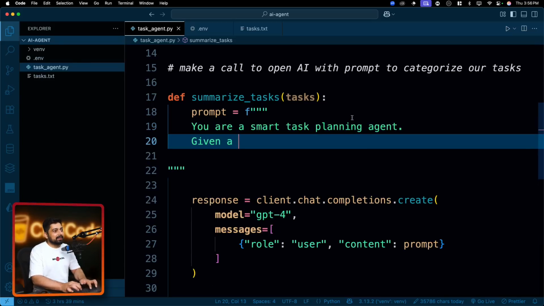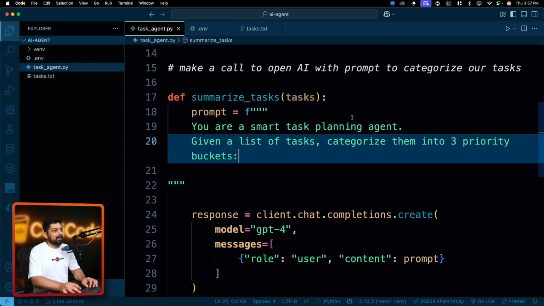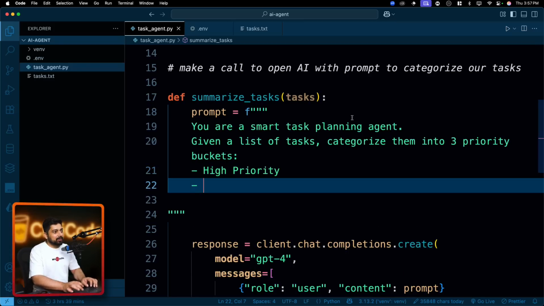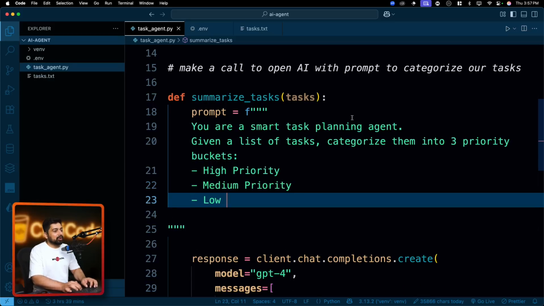I will say, given a list of tasks, categorize them into 3 priority buckets. The buckets are going to be high priority, then medium priority, and the third one is going to be low priority.